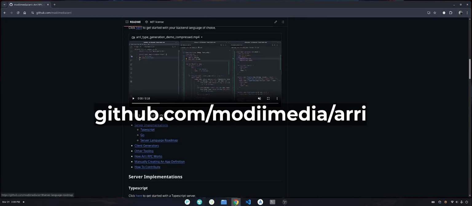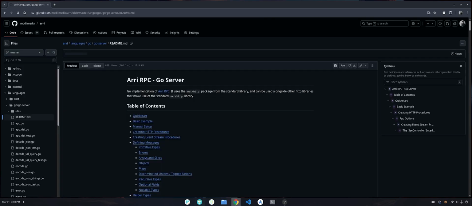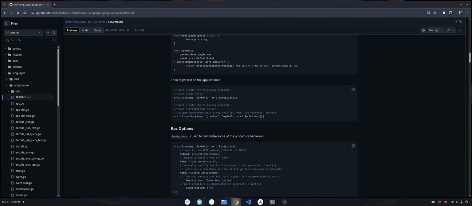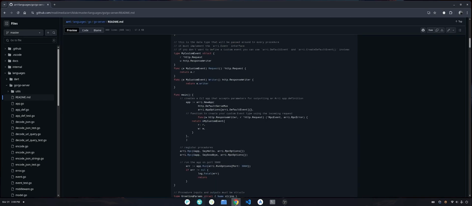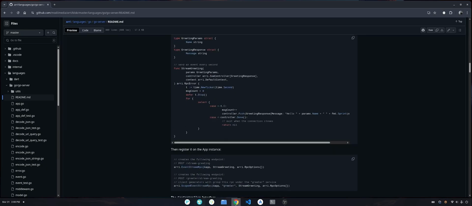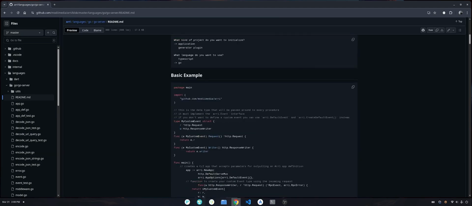If you scroll down to the server implementations, you'll see that there is a guide for how to get started with Go. These things, it is kind of in early stages, but I really want to settle the API, make it feel stable, make sure it feels ergonomic to use. So if you have any feedback on what it feels like to use Arri and Go, please provide some feedback. We want to get people trying it out, seeing how it feels to use, and iterate based on that.